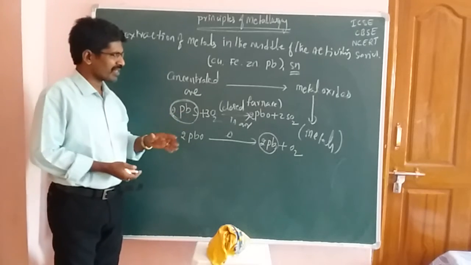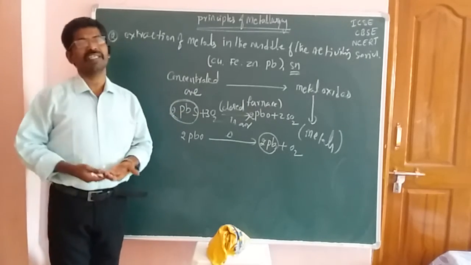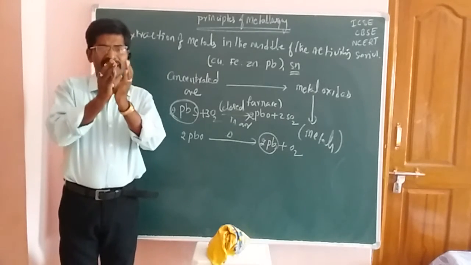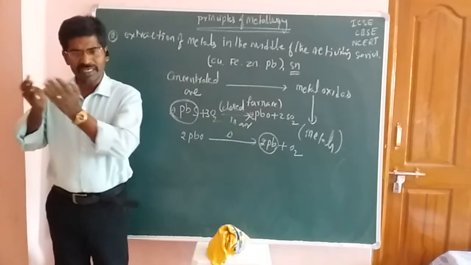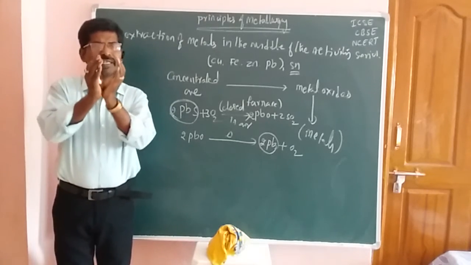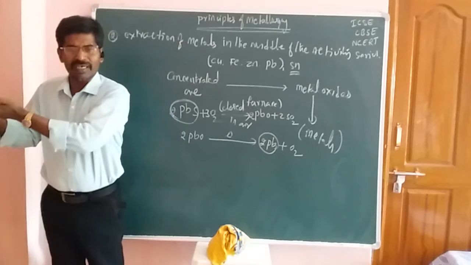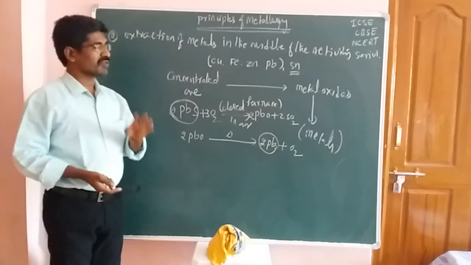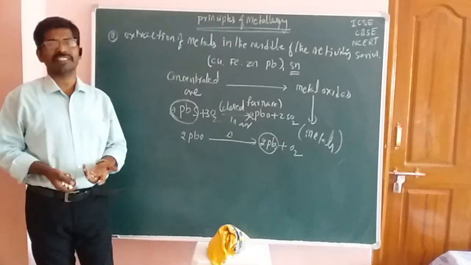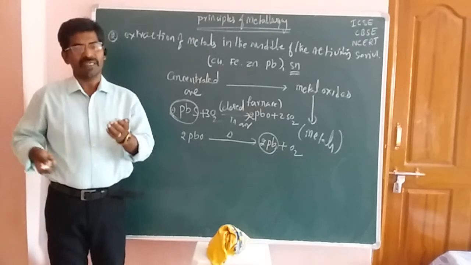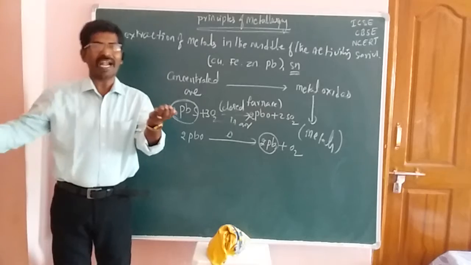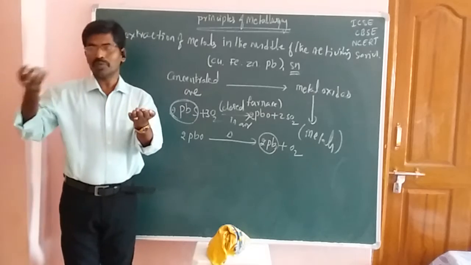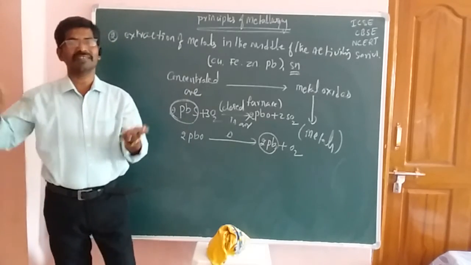Now students, from the roasted and calcined materials, if you have to prepare pure metal or crude metal, that process is called the smelting process. During the smelting process we add other substances, and those added materials are called flux.